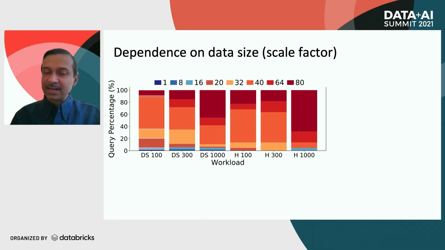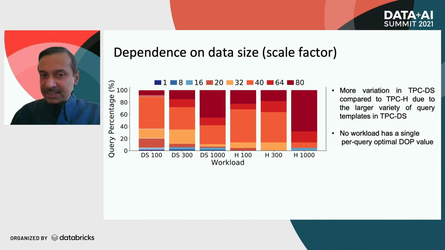So DS100 is on scale factor 100, whereas DS1000 shows TPC-DS 1000, which is on scale factor 1000, and it processes about 10 times as much data as DS100. Within each bar, the colors represent the percentage of queries that have that value of the optimal DOP, and the legend shows those optimal DOP values, so 1, 8, 16, 20, 32, 40, 64, and 80.